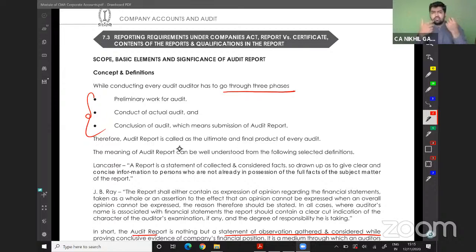Chalo, jump, we will start audit from today onwards. There will be some kind of planning, some kind of members and all. According to the size, according to the complexity, according to the nature of the business, the team members are decided as well as the audit plan is also decided.